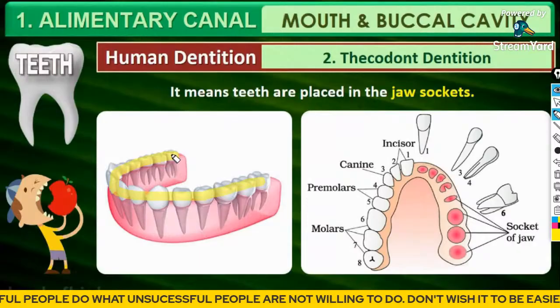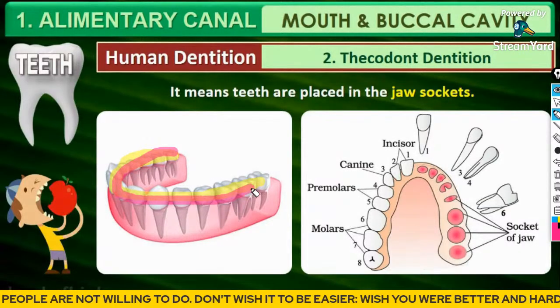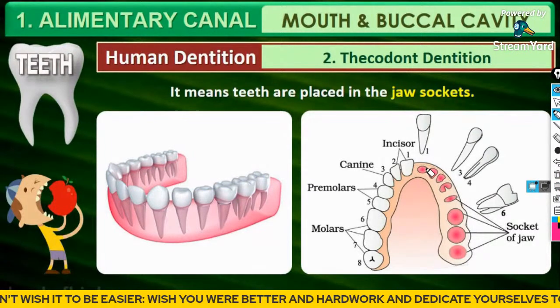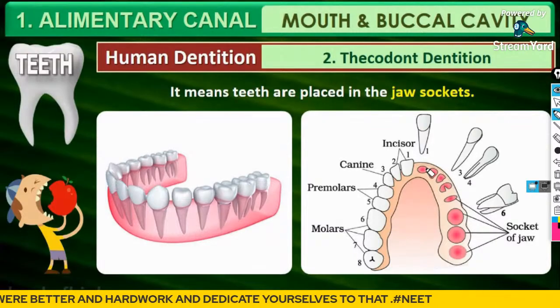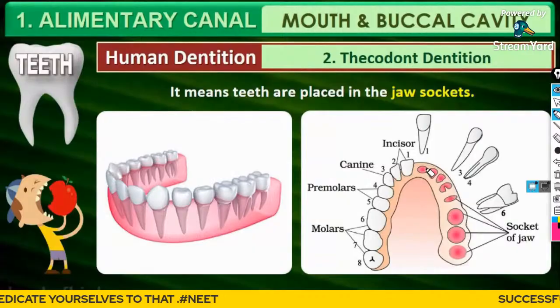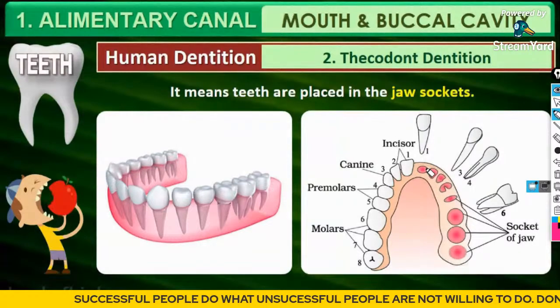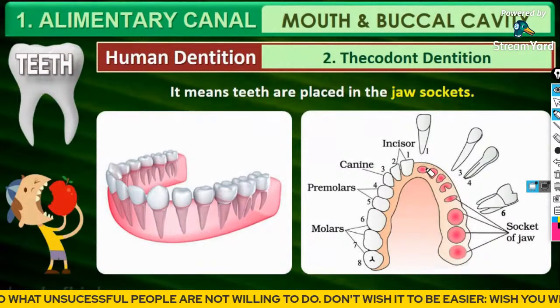Suppose this is one. If this is the bottom portion, a top portion would also be just exactly like this. Suppose your upper jaw is there, your lower jaw is there. Are you getting my point correctly? Guys, you have an upper jaw, you have a lower jaw, right?